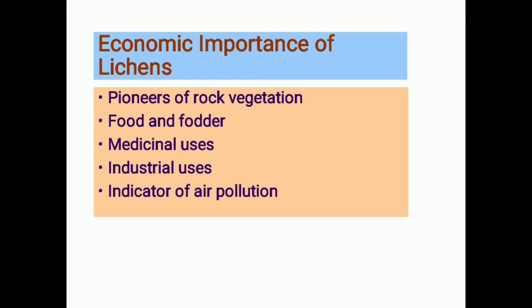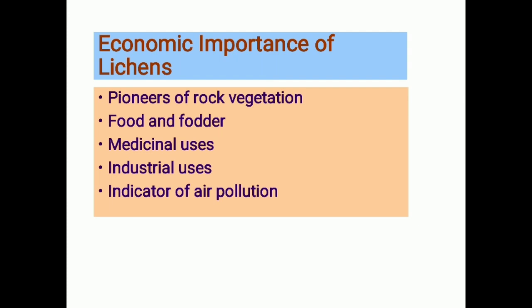Then comes the other industrial uses, such as brewing and distilling, and such types of lichens are Cladonia and Cetraria. Also they are used in the preparation of perfumes. Some lichens such as Ramalina and Evernia have a very sweet scent of their thallus, and that is why they are used in the preparation of incense sticks or different kinds of soaps, etc. And they are also used in perfumes.